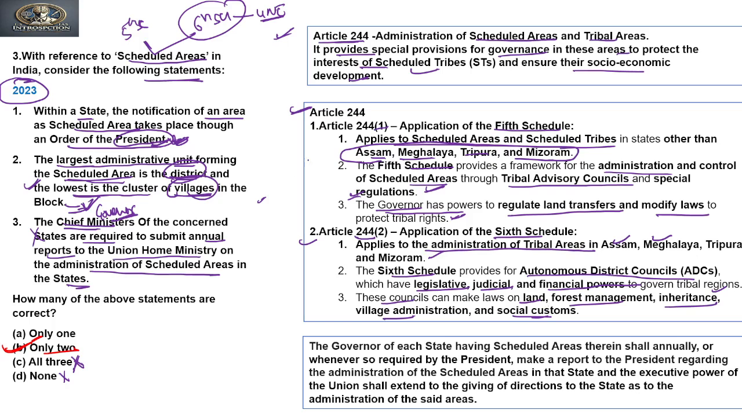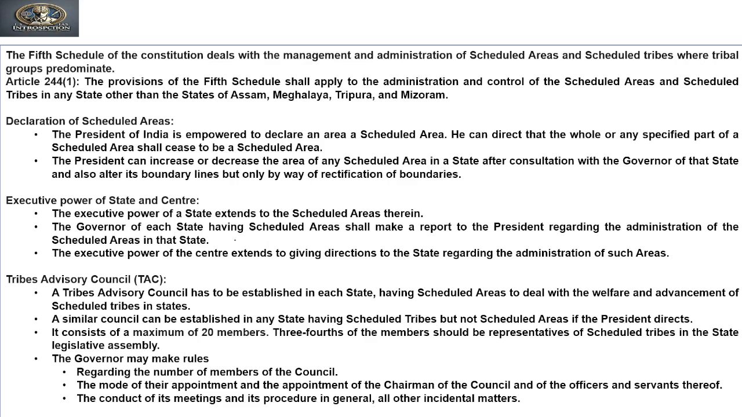So this is how the fifth schedule and sixth schedule make laws. Now it says the governor of each state having a scheduled area therein shall annually, or whenever so required by the President, make a report to the President regarding the administration of the scheduled area in the state, and the executive power of the Union shall extend to the giving of directions to the states as to the administration of the said areas. So on this line we can say that the third is incorrect. Now if we see the next